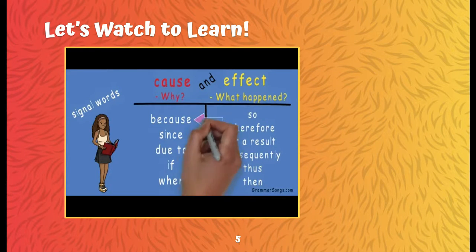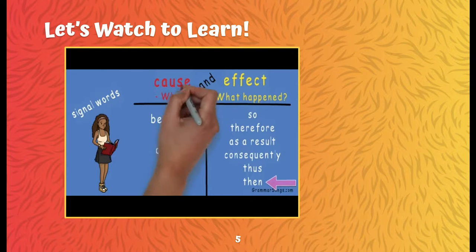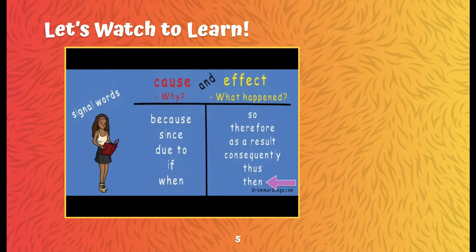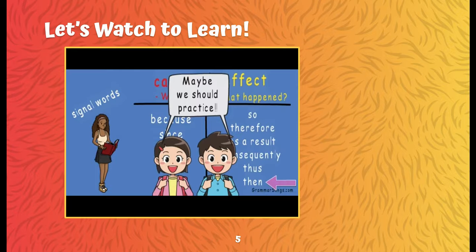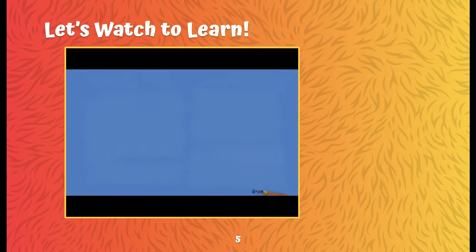Authors may use these words and others to help the reader identify a cause and effect relationship, but sometimes authors don't use signal words at all. The important thing to remember is that the cause is the event or thing that makes the effect happen. Maybe we should practice. That is a really great idea.